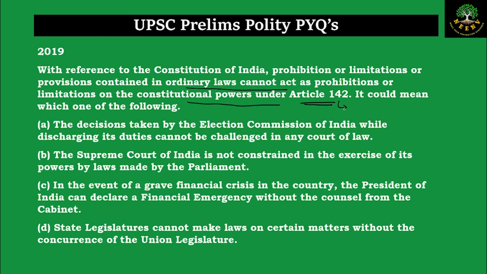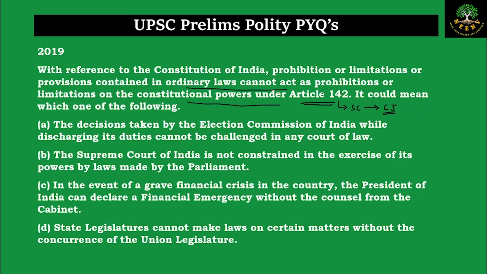Article 142 gives special powers to the Supreme Court so that they can do complete justice in certain cases. Statement 1 says, the decisions taken by the Election Commission of India while discharging its duties cannot be challenged in any court of law. Statement 2 says, the Supreme Court of India is not constrained in the exercise of its powers by the laws made by Parliament. Statement 3, in the event of grave financial crisis, the President of India can declare a financial emergency without the counsel from the Cabinet. And Statement 4, state legislature cannot make laws on certain matters without the concurrence of the Union legislature.